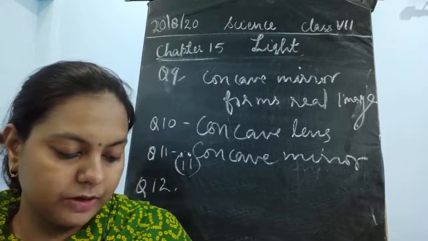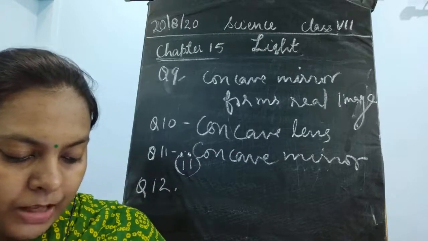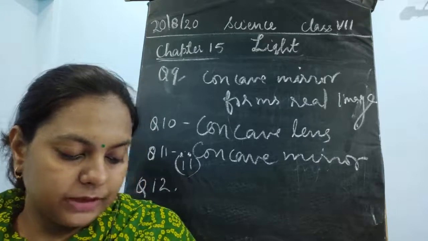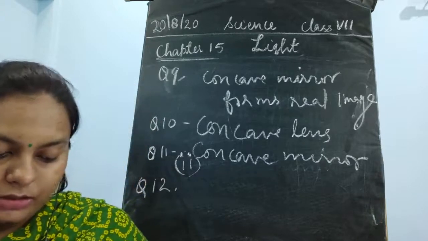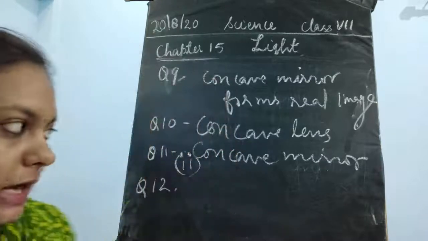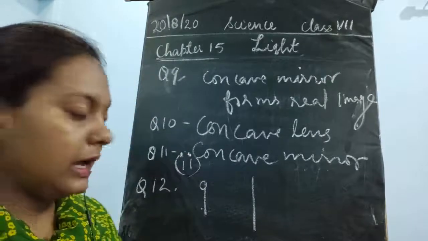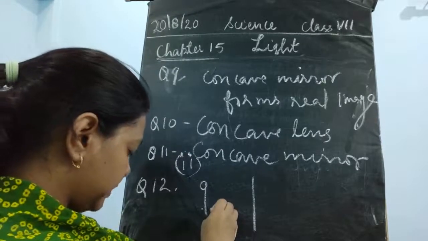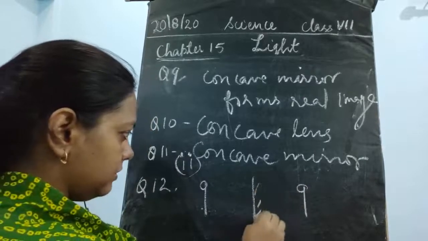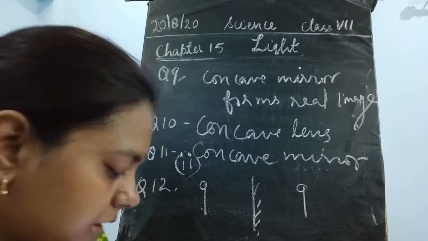The distance between the mirror and his image is 4 meters. If he moves 1 meter towards the image, then the distance between David and his image would be what? Okay, so David moves 1 meter. Suppose that David is standing here, and the image is also formed here. So if this is a mirror, then next,